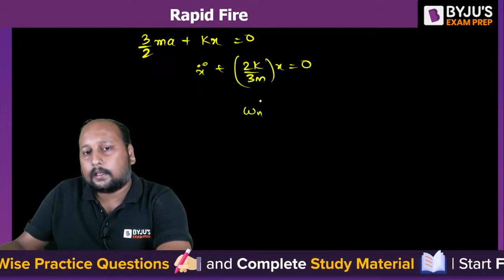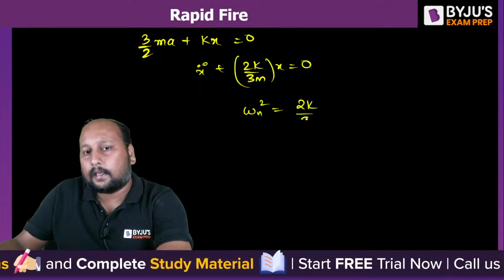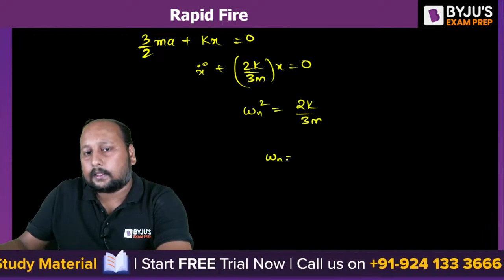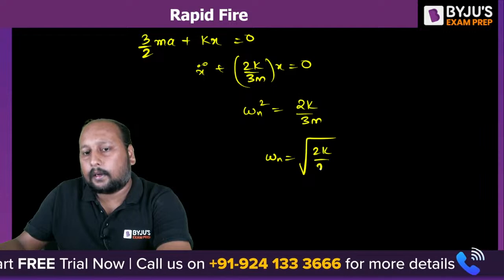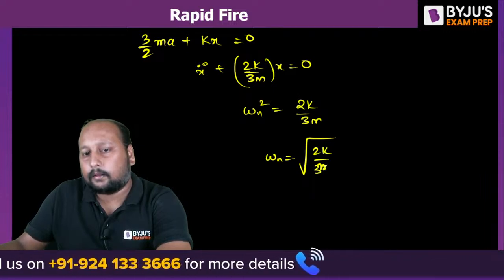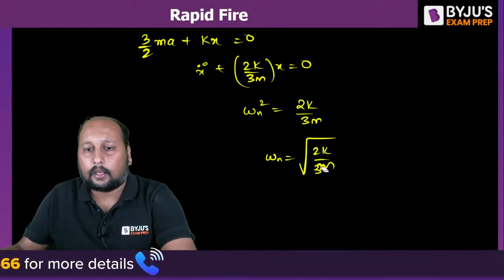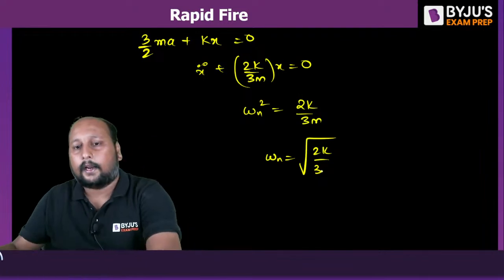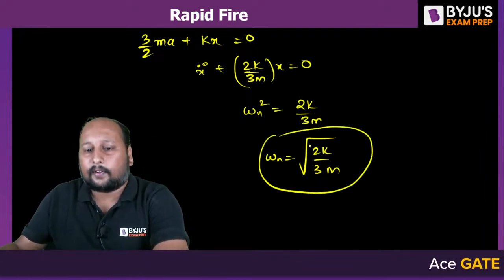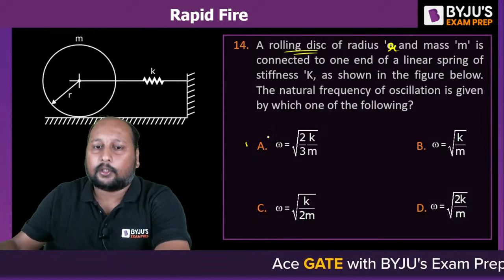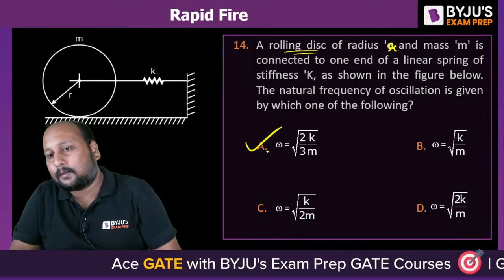So omega n square is equal to 2k by 3m, or omega n is equal to the square root of 2k by 3m. So we are getting the final answer as 2k by 3m. Option A is correct.